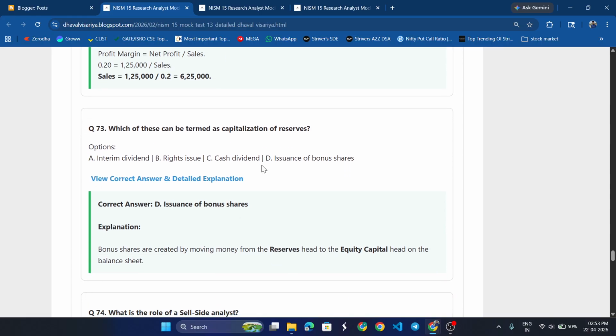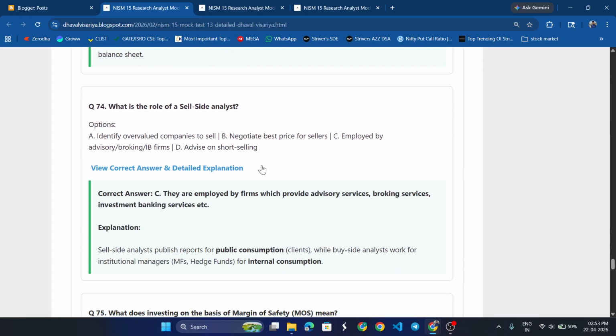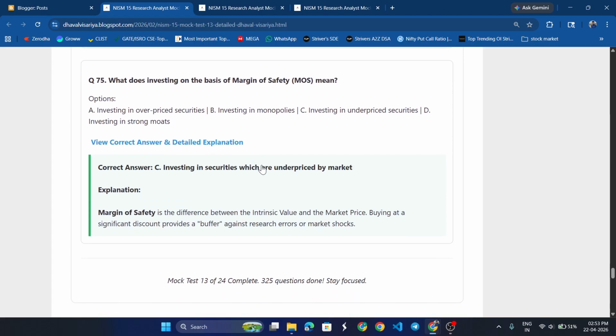Which of this can be termed as capitalization of reserves? Issuance of bonus shares. What is the role of a sell side analyst? They are employed by the firms which provide advisory service, broking service, investment banking service, etc. What does investing on the basis of margin of safety mean? Investing in securities which are underpriced by the market.